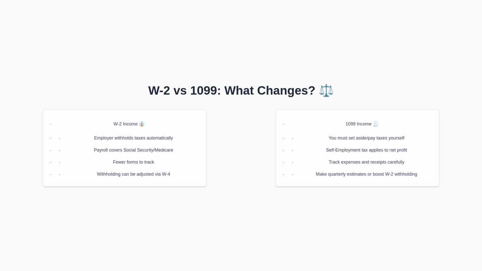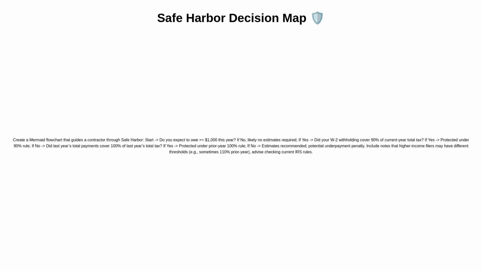Safe harbor rules. Here is how safe harbor works conceptually. If you do not expect to owe $1,000 or more for the current year, quarterly estimates may not be required. If you do expect to owe at least that much, check whether your W-2 withholding and other payments together will cover roughly 90% of your current year total tax. If yes, you are protected under the 90% rule. If not, check the prior year.